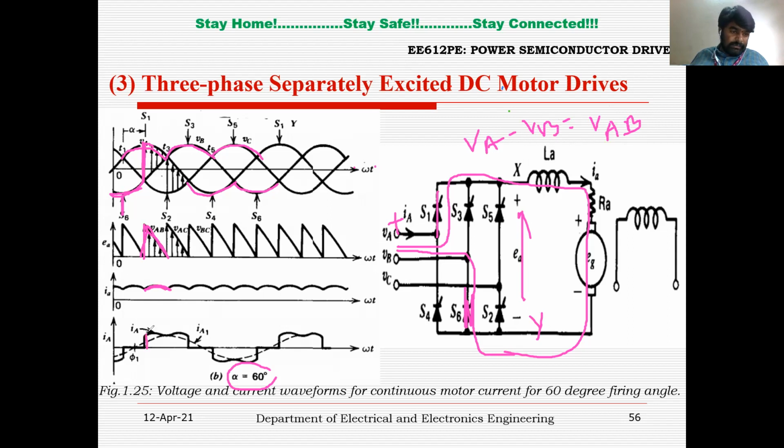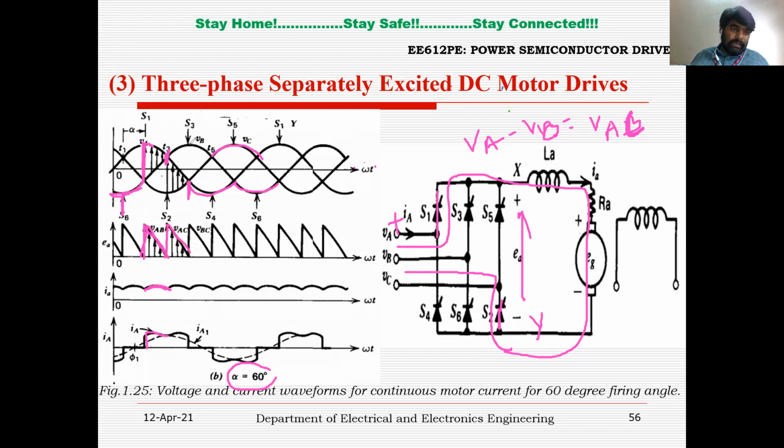So you can see the phase A current up to this particular point, right? Now at this particular point, T3, we are going to apply a triggering pulse to S2 because S2 is in forward bias condition. So it will conduct. Now instead of flowing through S6, the current will take the path through S2 because it is in forward bias condition. So now the voltage across terminal X and Y will be VA minus VC. So it is VAC instead of VAB. So now you can see the voltage across the load is VAC.